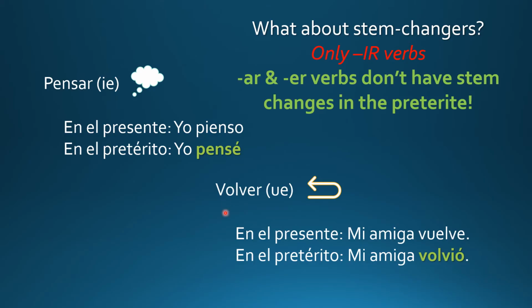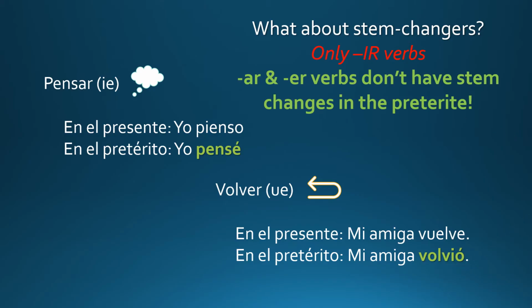Otro ejemplo, volver. Volver, to return. You learned that in the present, there's an O to UE stem change. Mi amiga vuelve. En el pretérito, no hay cambio. There's no change. Mi amiga volvió.